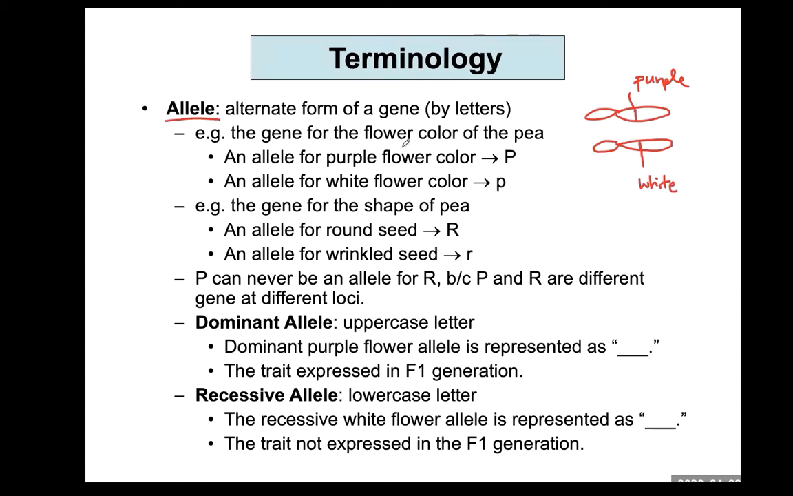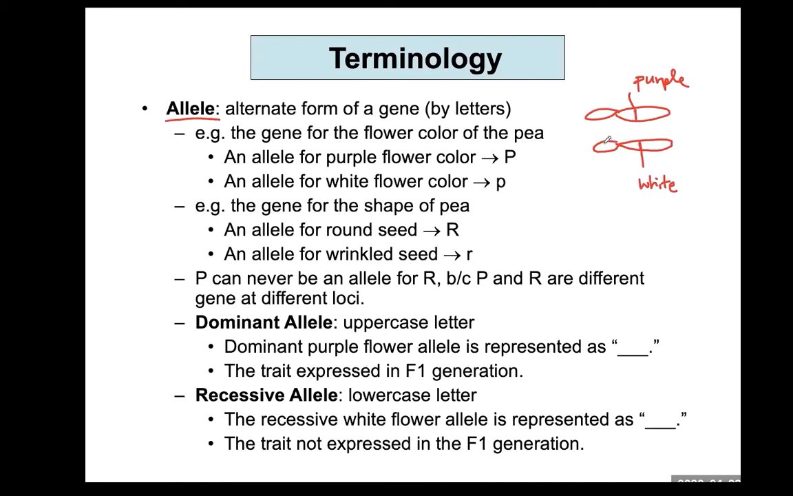In other words, a homologous chromosome can carry a different version of the same gene. In this case, different version means purple color for the flower color gene. In this chromosome, white flower color gene. We call this allele, allele for purple flower color. We call this region allele for white flower color.